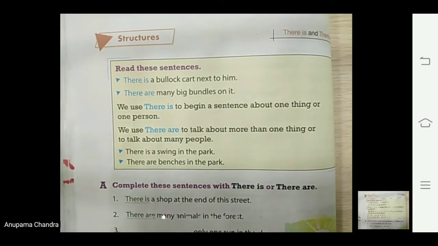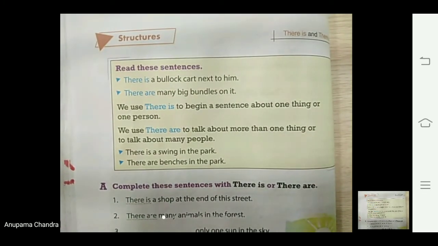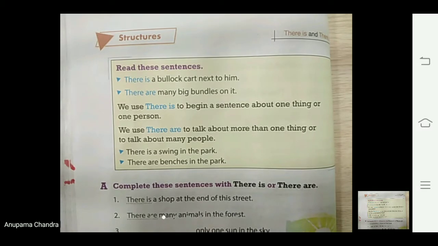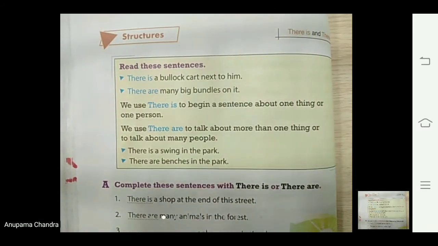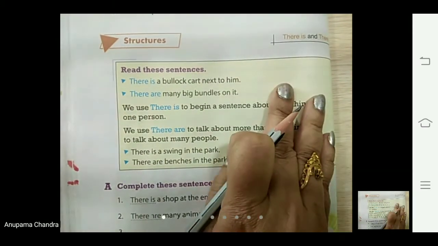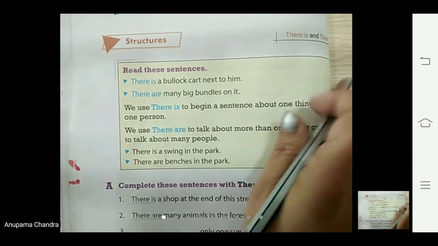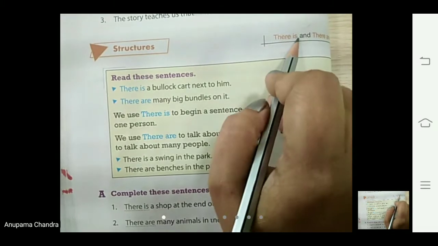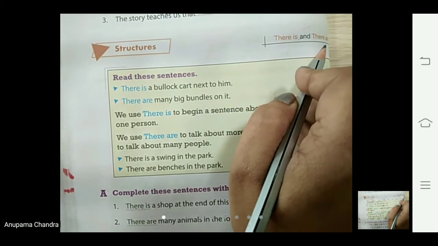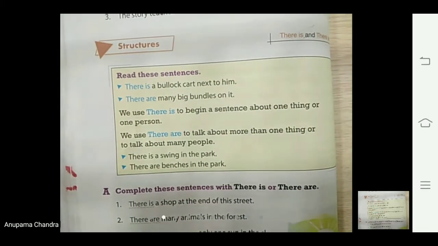Very good morning everyone. Today we are going to do page number 60 of our textbook. Here we are going to start our sentence with there is and there are. Let's see how to do that.